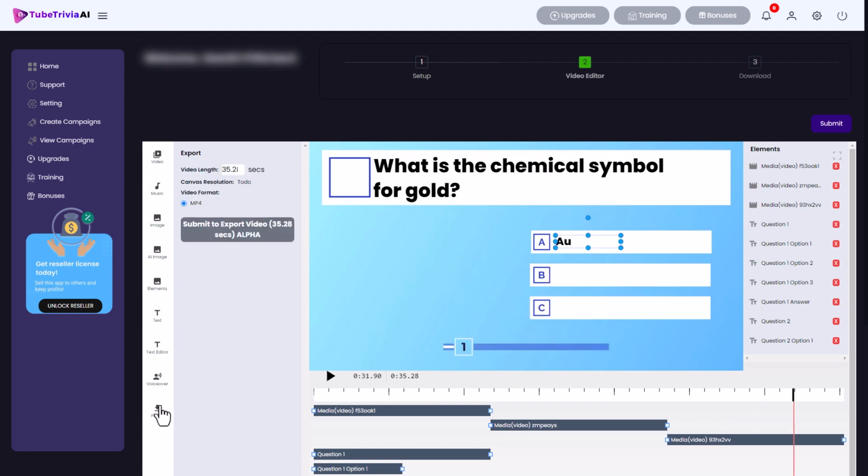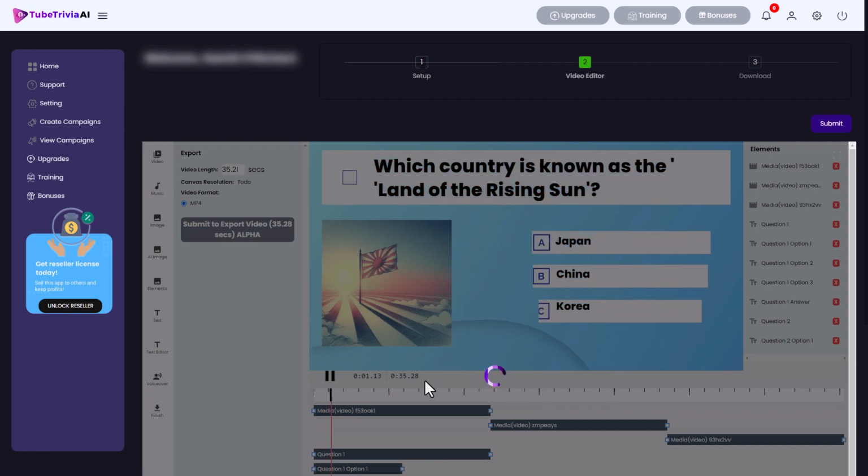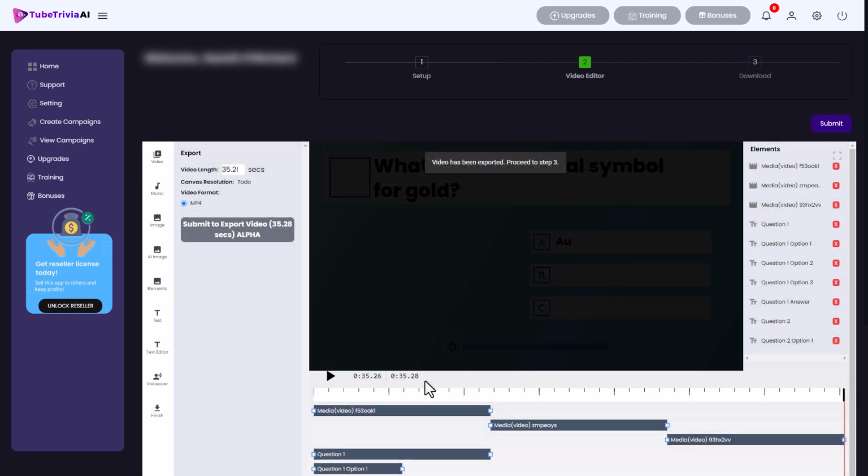And then at the end, this really confused me. You need to click here. It says submit here. If you do it there, it's not going to work. You have to click here and you have to watch the video play through. So it says video has been exported, proceed to step 3.